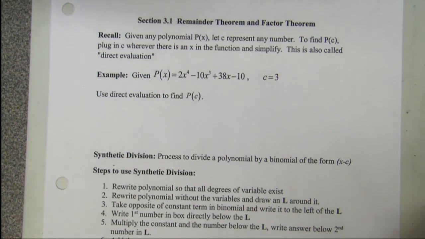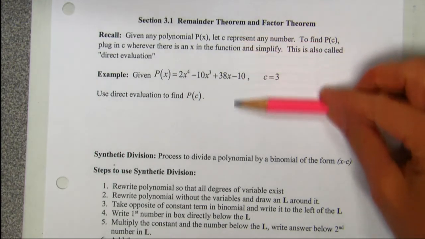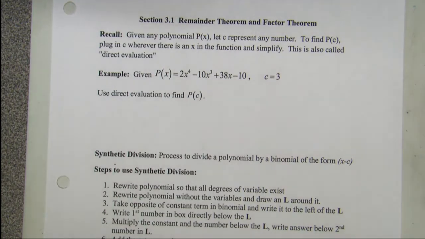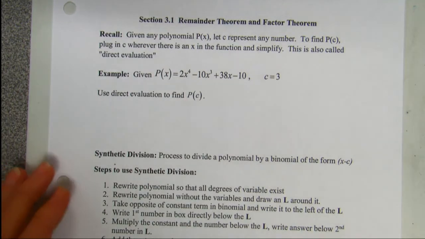Section 3.1 is called the remainder theorem and the factor theorem. We're going to start the day with kind of a review problem, but they've changed the language on you because that's what they do in math, right? They make things harder than they need to be.